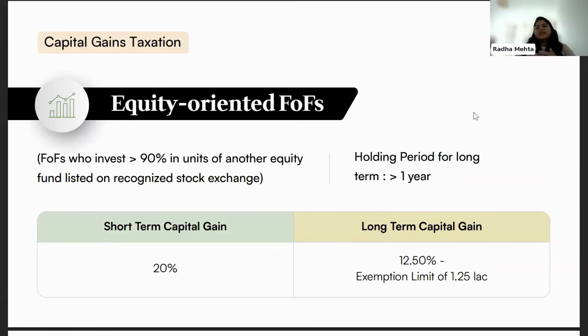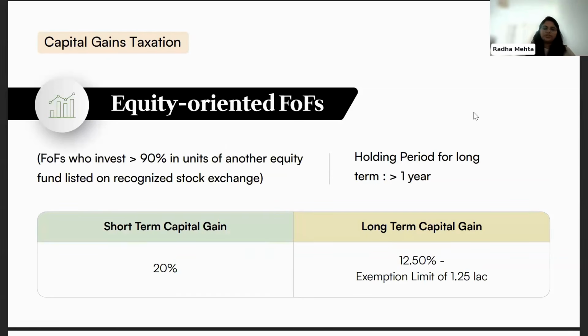Sure. The next one is the equity-oriented fund of funds. In this case, FOFs which invest 90% of their units in another equity fund listed on a recognized stock exchange, which we know is any ETF, so if the fund is investing more than 90% in an equity-oriented ETF, it will be called an equity-oriented FOF.